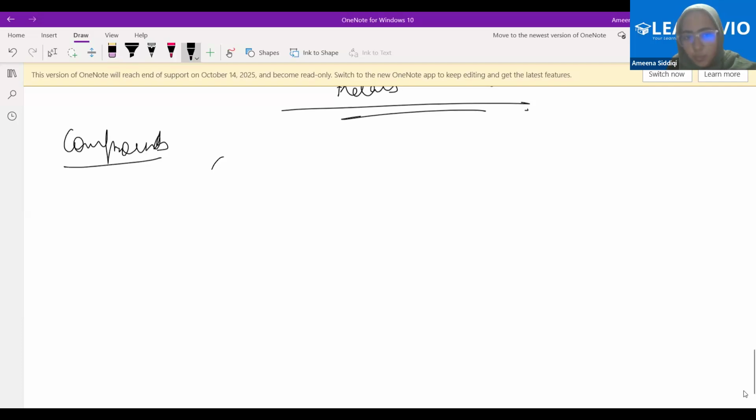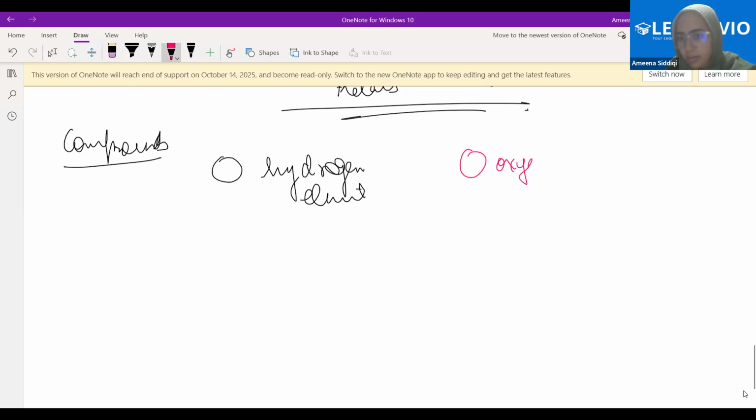Let us see. This is one atom of hydrogen element. What is the element here? This is hydrogen element. This is oxygen element. I will use a different color so that it's easier for you to understand. Atoms of oxygen element and atoms of hydrogen element. Don't get confused, element means many atoms. I'm just taking some atoms of that element. Now this hydrogen element will have some of its own properties, and this oxygen element will have some of its own properties. Do you agree with that? Yes, ma'am.